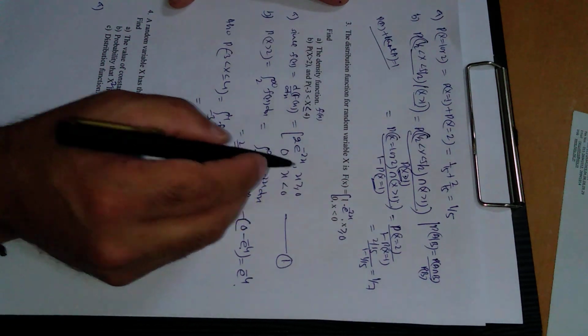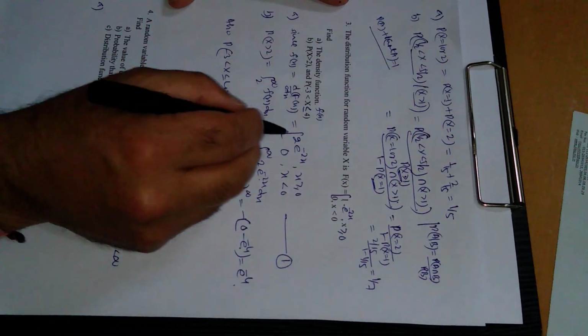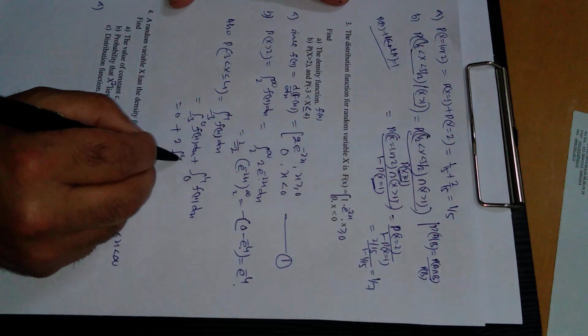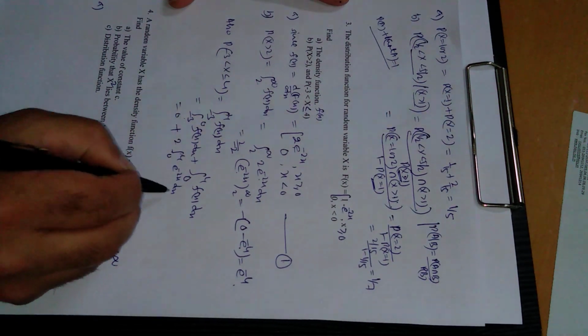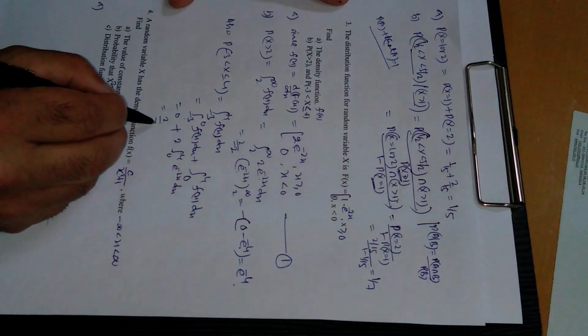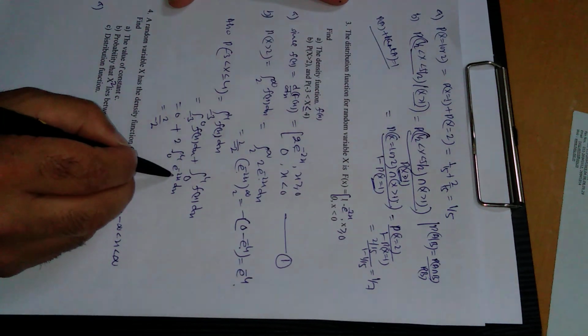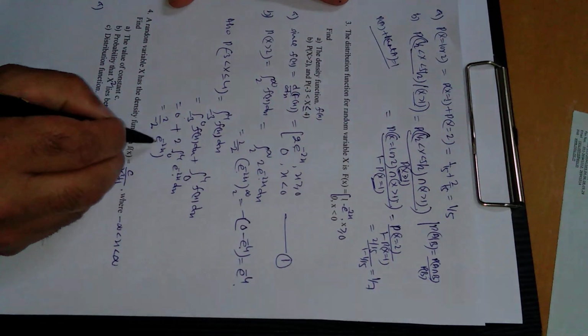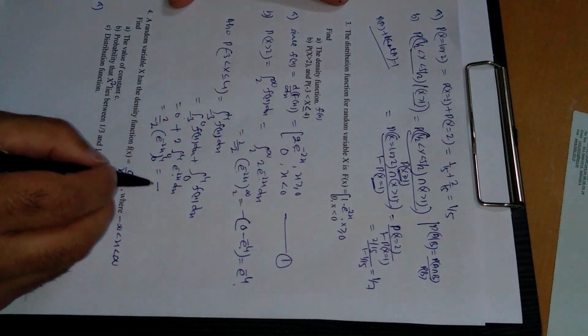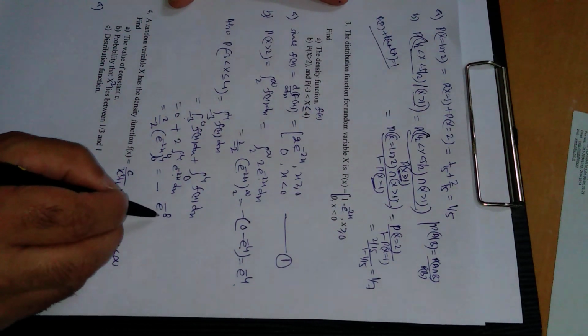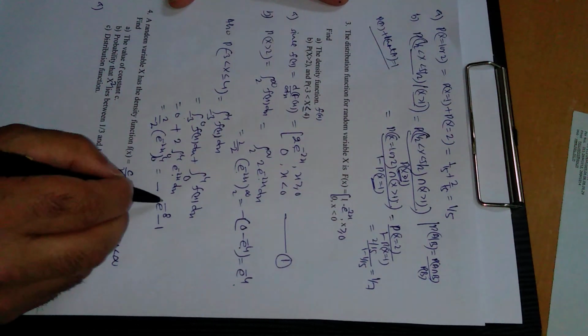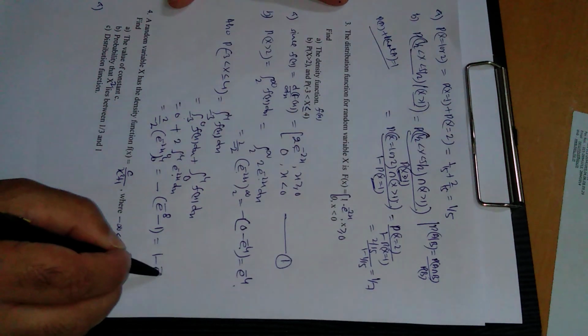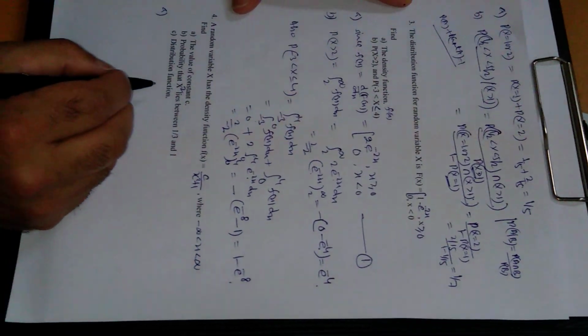0 to 4 lies in this range, so this will be 2. Substitute the value of this one: integral from 0 to 4 of e power minus 2x dx, so this is 2 divided by minus 2 times the integration of e power minus 2x from 0 to 4. The upper limit is e power minus 8 and the lower limit will be e power 0, which is 1, and this will be 1 minus e power minus 8.